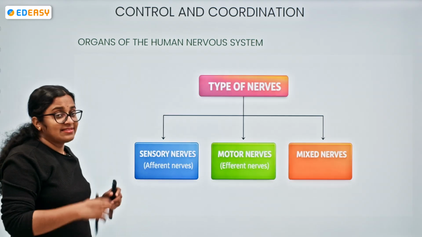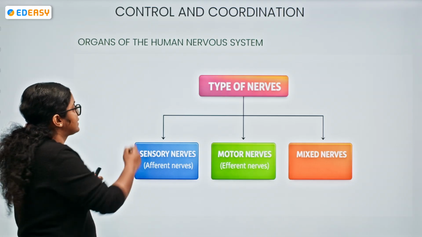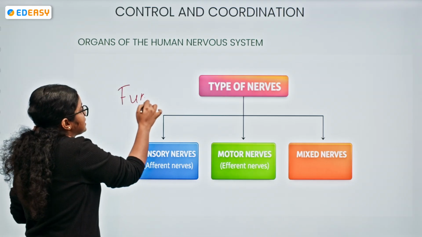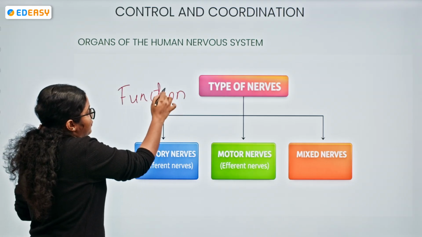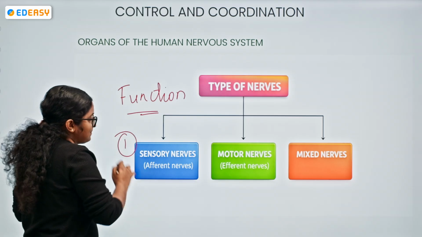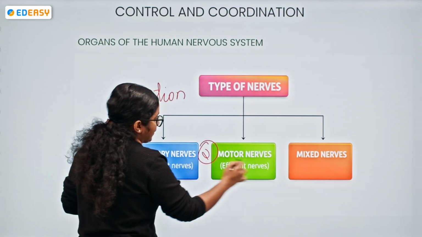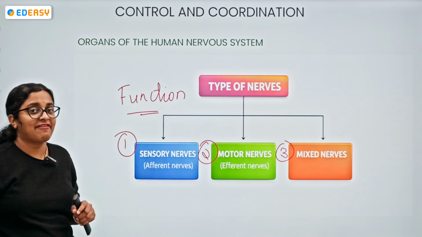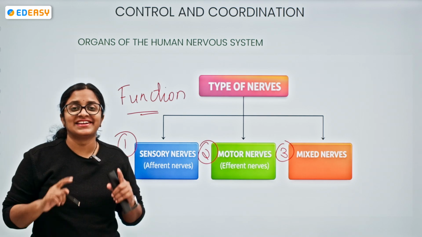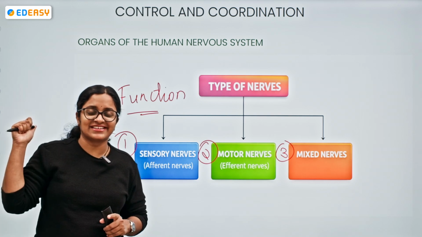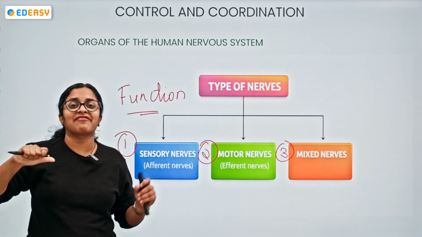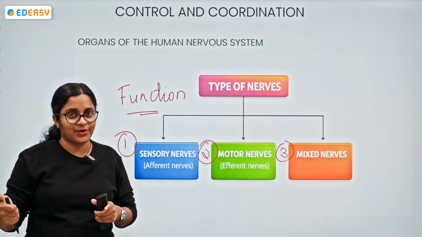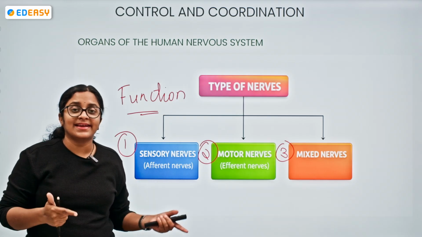Now, the other classification of nerves is based upon function. We have three types: sensory, motor, and mixed. Sensory is also called afferent nerve. Remember, don't get confused. Our previous discussion was about neurons: afferent neuron, efferent neuron, and relay neuron.